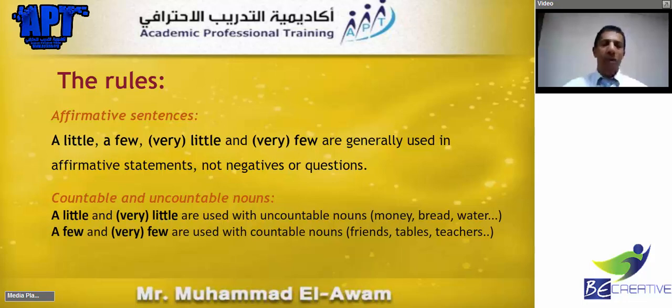A little and very little are used with non-countable nouns, namely money, bread, water, while few and very few, just like many, are used with countable nouns. So a little and very little are like much. We use them with uncountable nouns. A few and very few are used just like many with countable nouns.